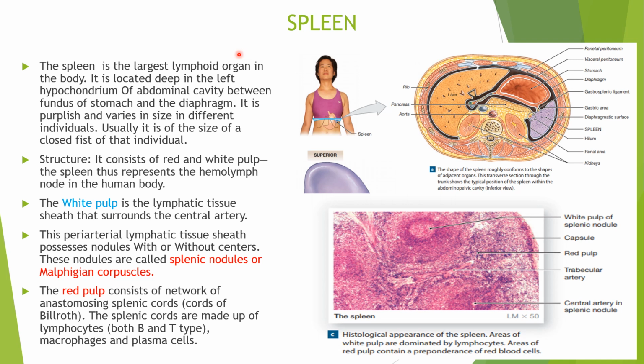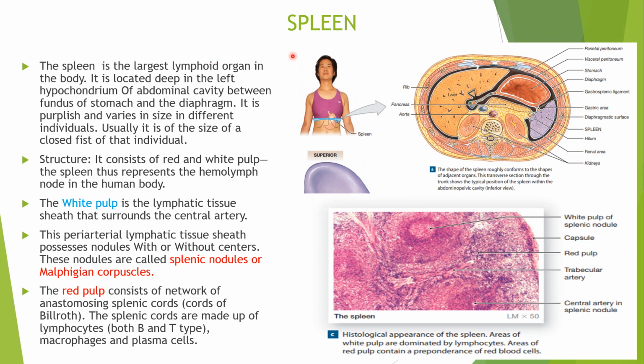We discussed mainly the thoracic duct, which is the largest lymphatic duct in the body, and also the right lymphatic duct, and the primary and secondary organs of the lymphatic system. The secondary lymphoid organ, the lymph node, we discussed in detail in part 1. Now we'll continue our lecture.